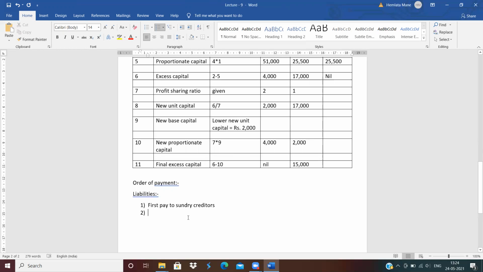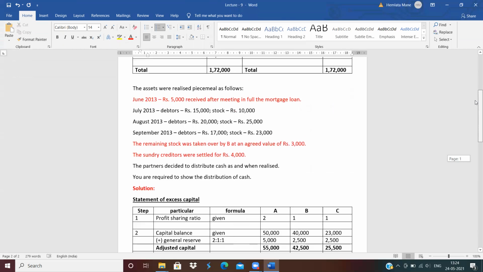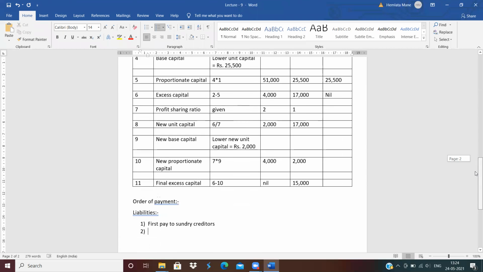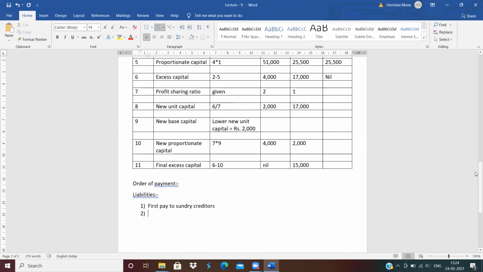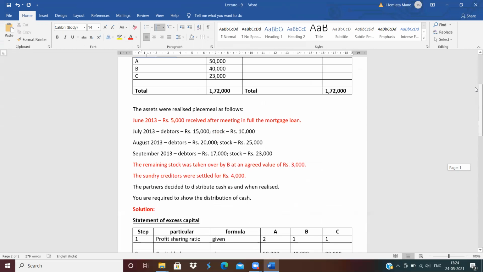First is realization expense. Realization expense is not given in this question. Second is contingent liability, also not given in the question. Third is outsider loan. In outsider liabilities, loan is given, but loan is already settled, and sundry creditor is given, so sundry creditor pays first. Next, fourth, pay to partner's loan. See here, partner's loan is given.